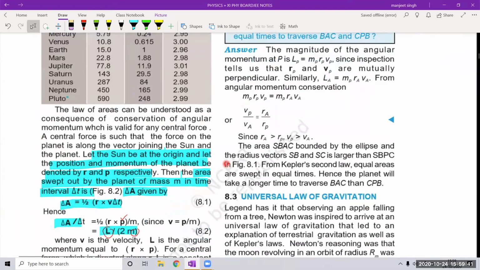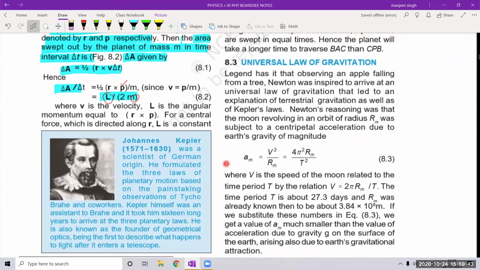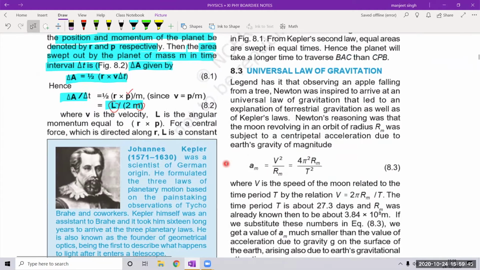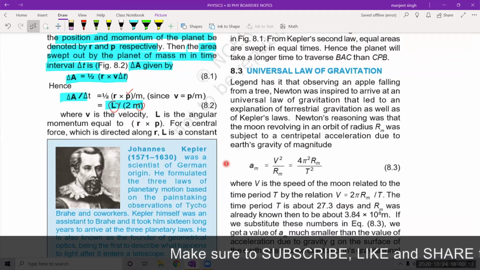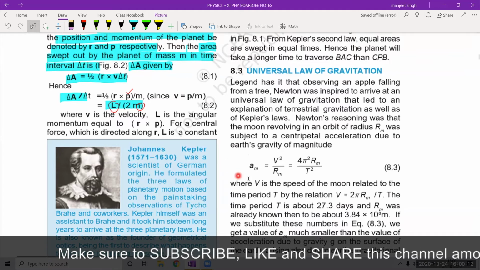Now, what is the universal law of gravitation? Newton was an ingenious scientist. He applied his mind and saw that the moon is revolving around the earth, and whatever thing you throw above the surface of the earth will always come down. So he calculated the acceleration of the moon around the earth.